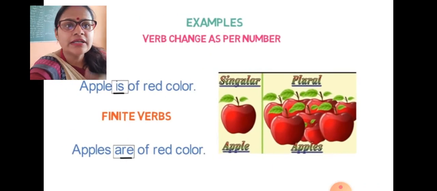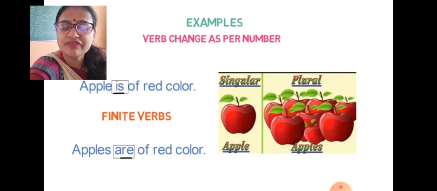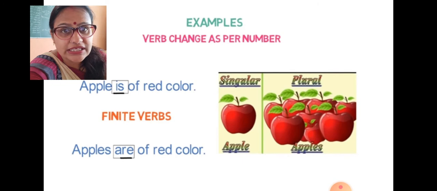Let's move forward. Now let's come to the verb change as per number. So students, when we talk about numbers, it simply means singular and plural. When we talk about one thing, we have used is as a helping verb.